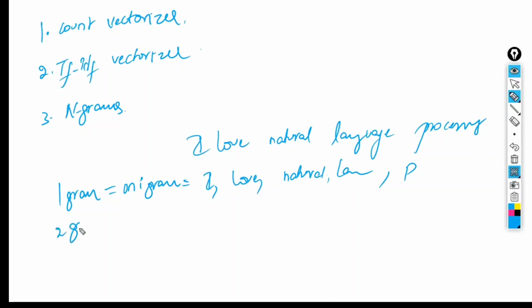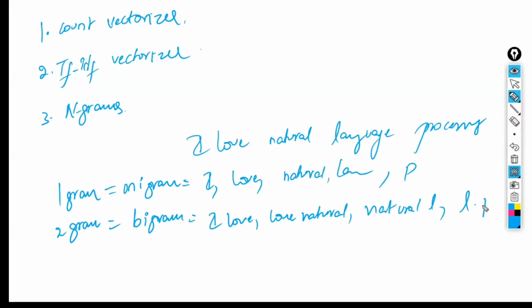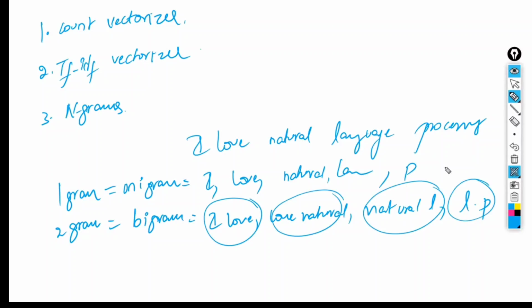If you take a 2-gram, it is also called a bigram. When you go with the bigram, it combines two words: I love, love natural, natural language, and language processing. It combines two words into one unit. It checks how many times I love was repeated, how many times love natural was repeated, how many times natural language was repeated, how many times language processing was repeated. It checks combinations of words.